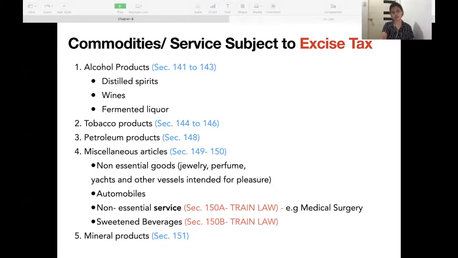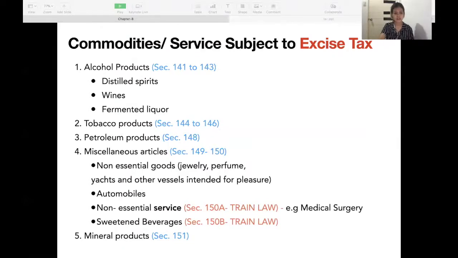First is the alcohol products under Sections 141 to 143. These are the distilled spirits, wines, and fermented liquor. Second is the tobacco products under Sections 144 to 146. The first two products are what we call the sin products. Sin kasi these are not good sa ating health. Third is the petroleum products under Section 148.